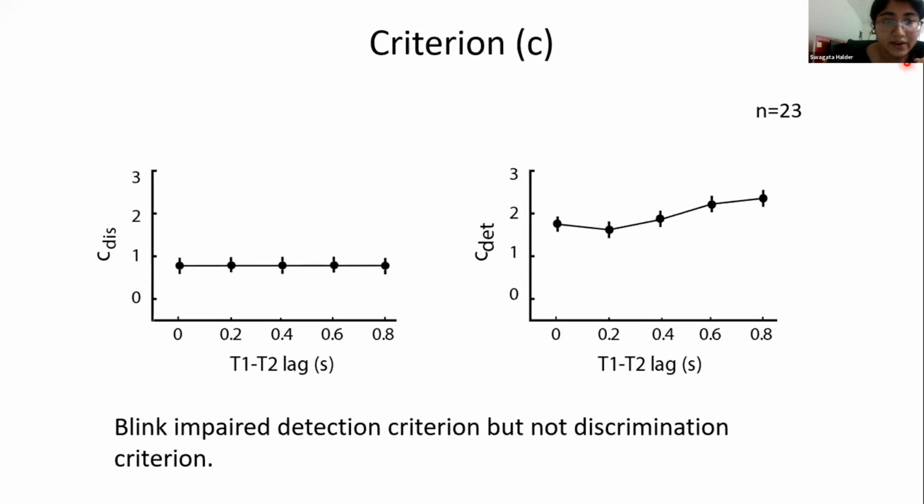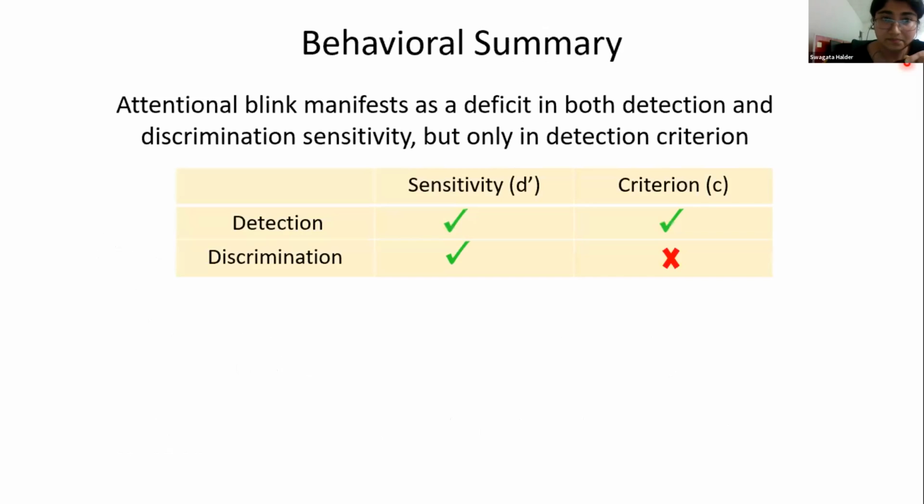Second, we looked at criterion. In criterion result, we mainly observed the plots are similar. So the x-axis is T1, T2 lag, and the y-axis is discrimination criterion and detection criterion. Here we observed that blink impaired detection criterion, but not the discrimination criterion. And this brings me almost to the end of the talk.